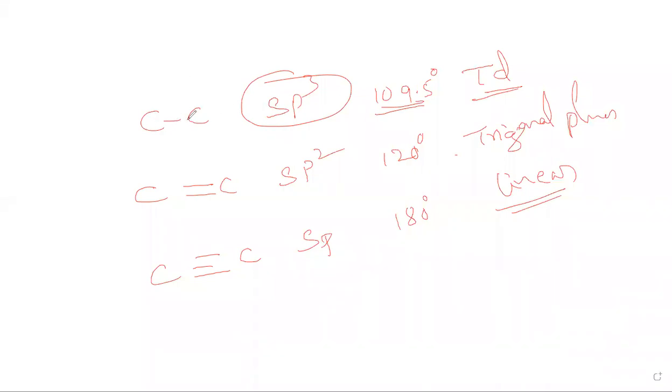The bond length of a carbon single bond is 154 picometer. The double bond length is 134 picometer. And for a carbon triple bond, the bond length is 120 picometer. So we are noticing that bond length decreases with increase in bond order. Bond length and bond order are inversely related.